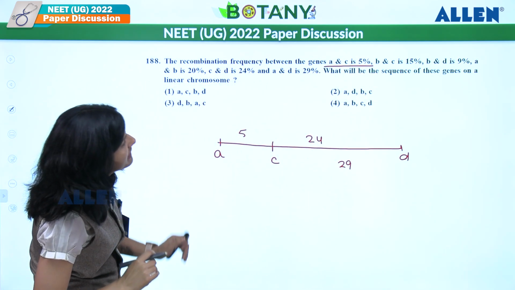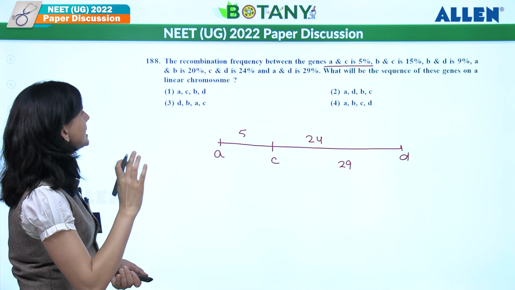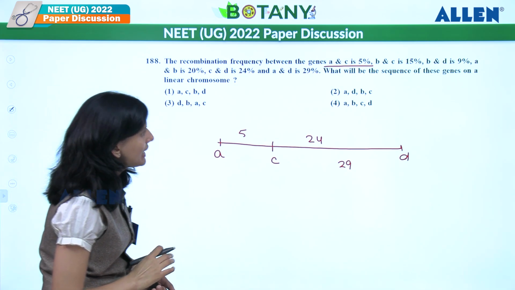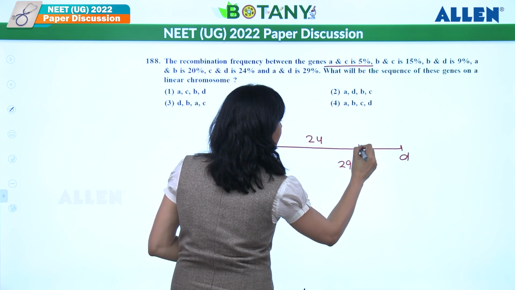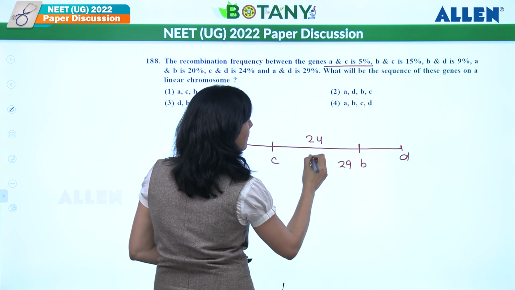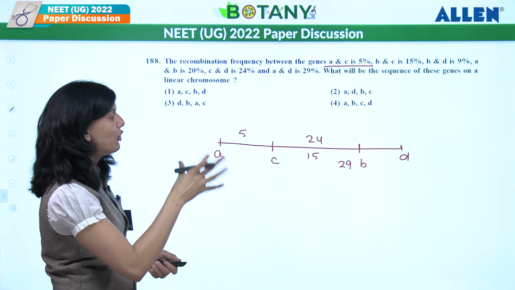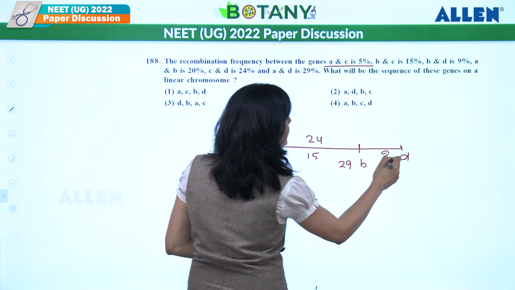Right? Now B and C, they are 15 and B and D is 9. So let's see, if I am talking about B and C first, if I keep B somewhere over here, how much is it? 15. So how much is left? Out of 24, 15 is gone. So how much is left? 9 is left. So B and D is 9.